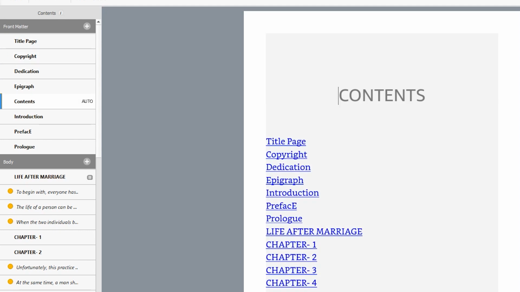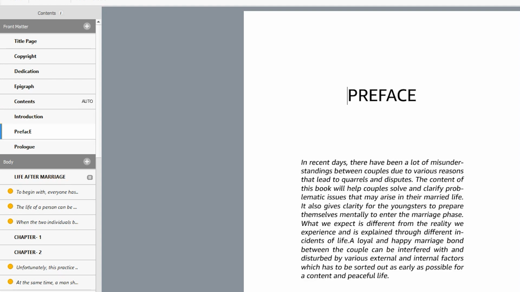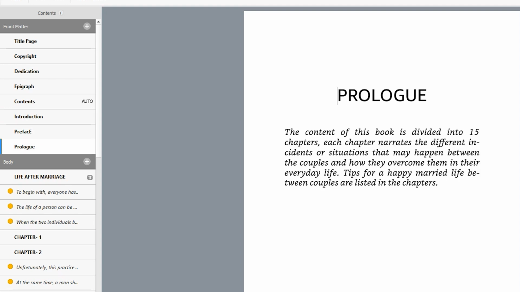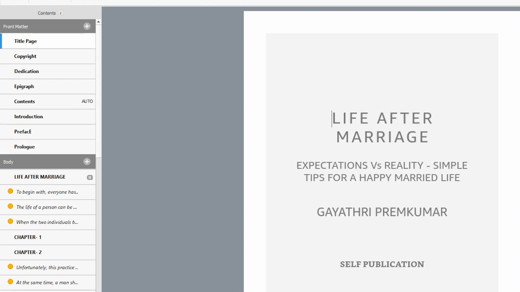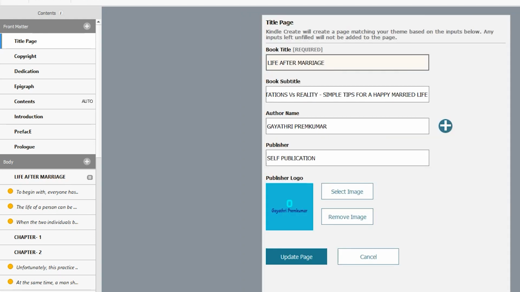That is Kindle Create. So this is the book content, how it looks in Kindle Create, where you have the title, copyright, dedication, epigraph, contents, introduction, preface, prologue, and the other details. If you click on one of the icons, for example the title page, that will show Life After Marriage, Expectation versus Reality. On the right side, you will have the edit option.